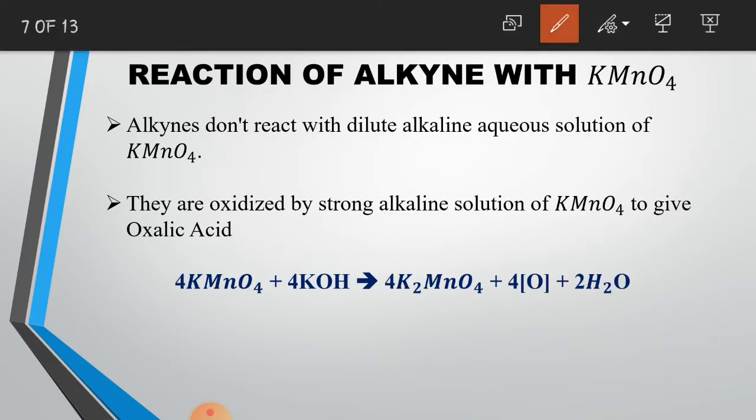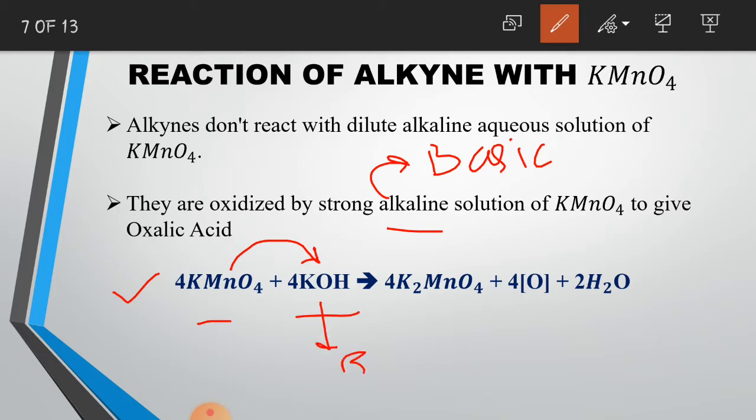By alkaline, we mean that this is a solution that is basic in nature. A strong alkaline solution of potassium permanganate means that the solution of potassium permanganate is made in potassium hydroxide. This potassium hydroxide is a base here.